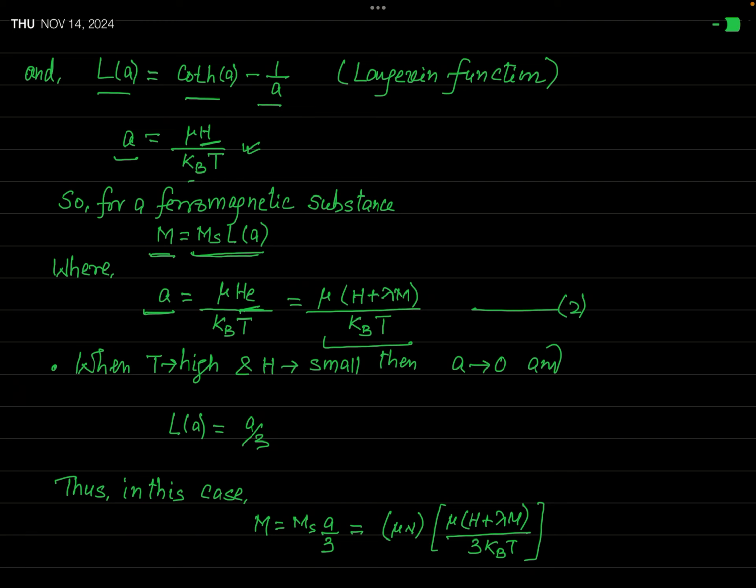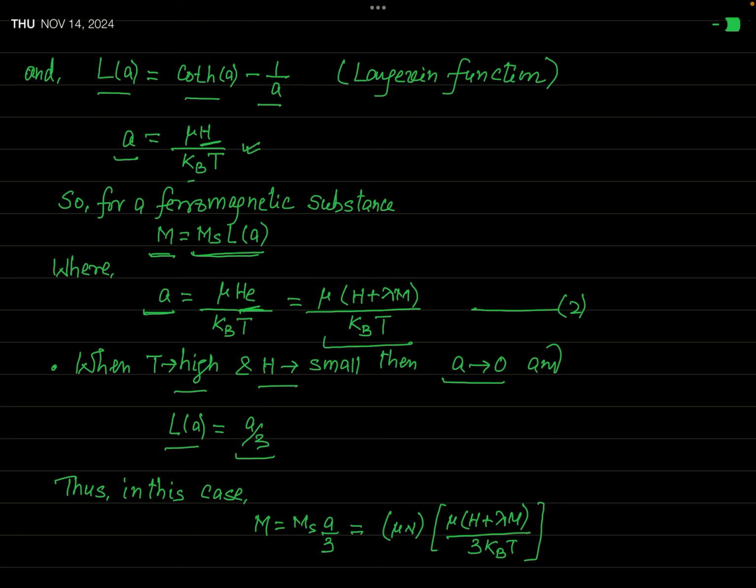Now again remember the results of Weiss theory. We have actually discussed the Langevin function in two cases, in two situations. First of all, you have considered that temperature is high and the field is small. In that case, we have seen that this factor A tends towards 0, and you have obtained that in that condition, L of A is equal to A by 3. And when temperature was low and field was high, then A was actually equal to 1.